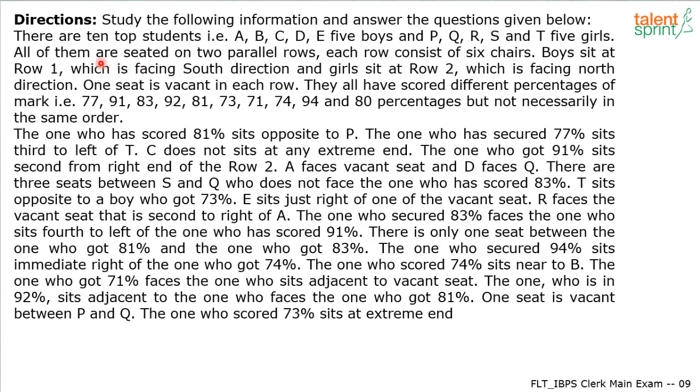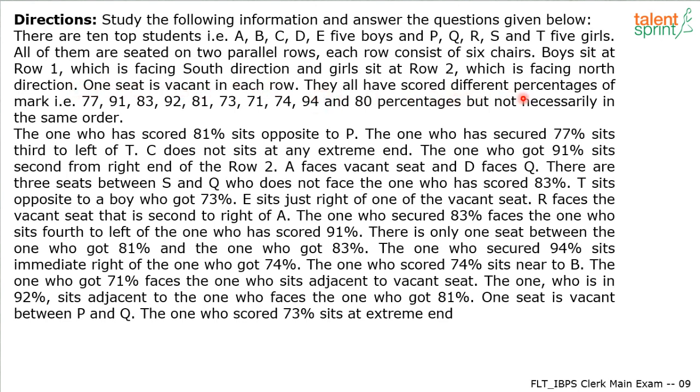Now this is interesting. There are only 2 parallel rows, but each row has 6 chairs. Now this should ring a bell in your mind, right? Why 6 chairs? If there are only 5 persons in each row, why 6 chairs? Many of you would know that one of the chairs will be vacant. That's what happens usually. Now boys sit at row 1, which is facing south direction, and girls sit at row 2, which is facing north direction. One seat is vacant in each row. See, this is the point. One seat is vacant in each row.